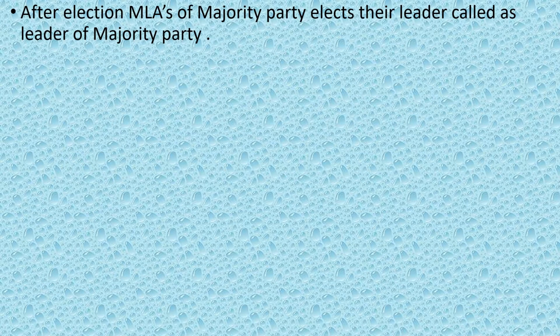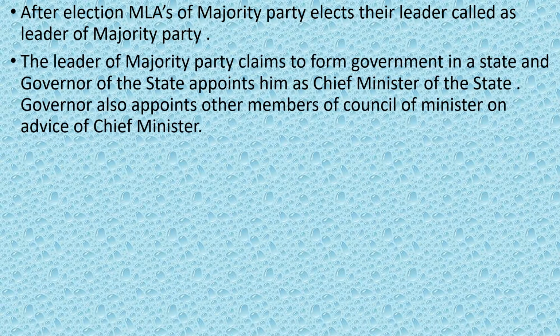After election, MLAs of the majority party elect their leader, called the leader of the majority party. The leader of the majority party claims to form the government in a state. The Governor of a state appoints him as Chief Minister of the state. The Governor also appoints other members of the council of ministers. Thus, government is formed in a state.